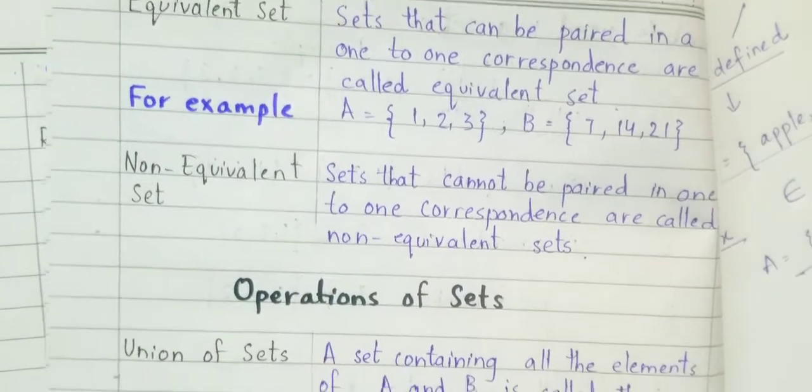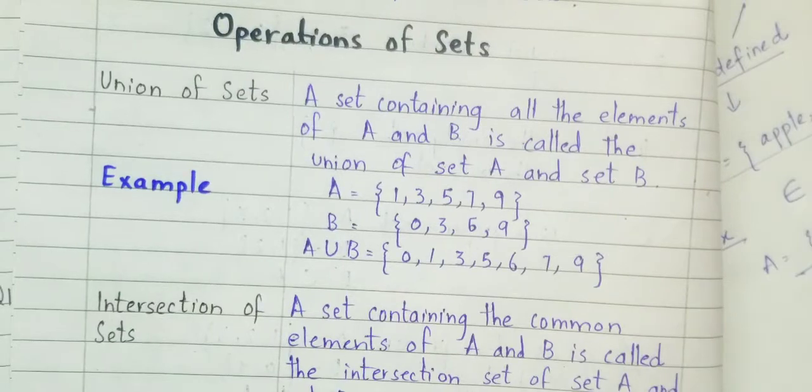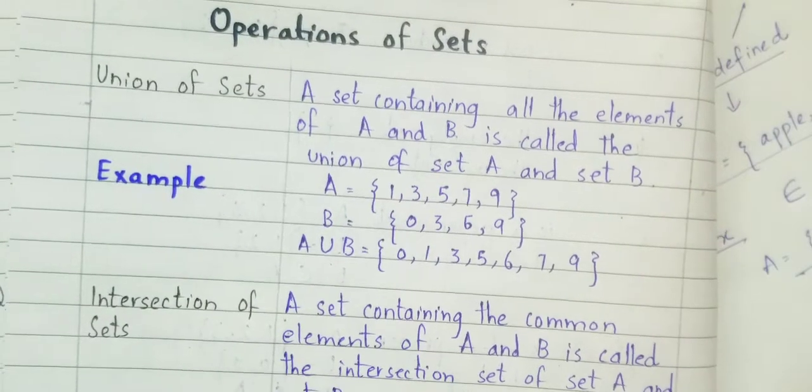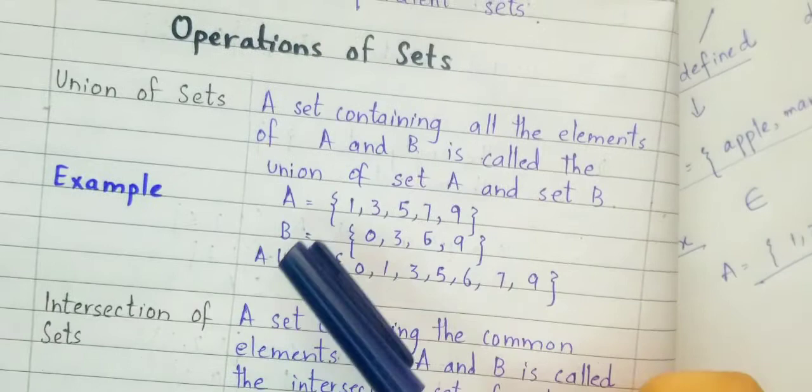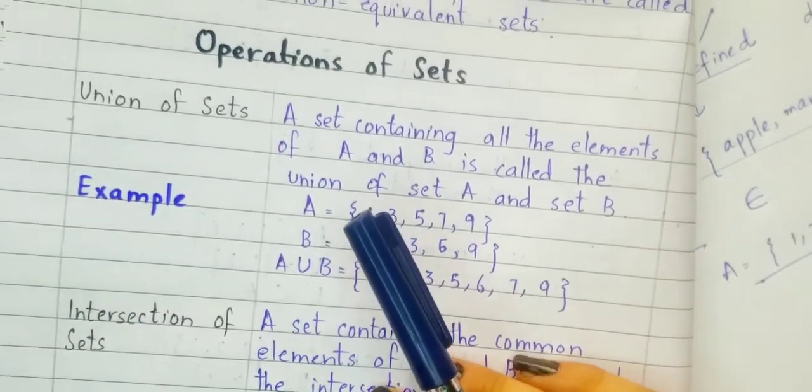Right? So let's move towards the operations of sets, which are the most important ones. In the exercise after this, these concepts will help you to do the exercise by yourself. If you understand these concepts, then you will be able to do the exercise on your own. So focus on these concepts and try to understand them as much as possible, so that you can do it easily. The first operation of sets that is very common and very important is union of sets.